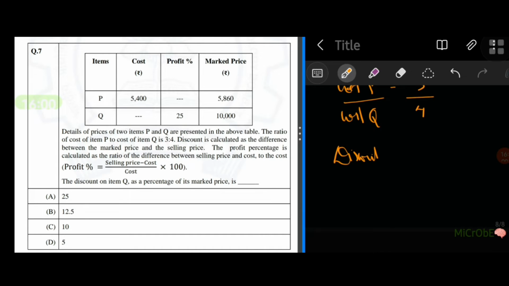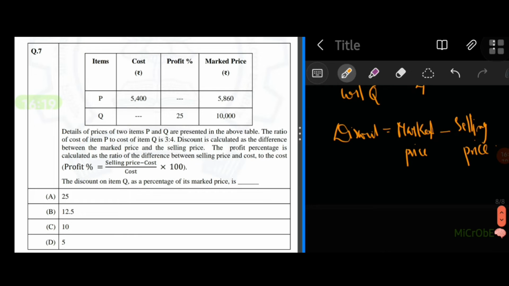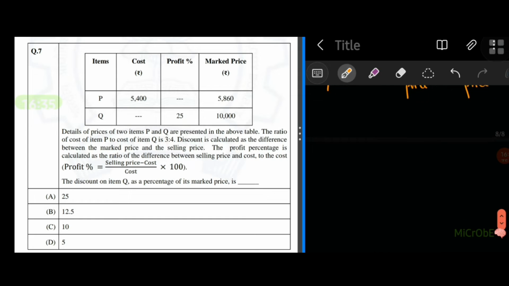So discount is marked price minus selling price. Okay, the difference between marked price and the selling price. So, sorry, marked price minus selling price, this is the correct form. The selling price will always be less than the marked price, then only we will get a discount, right? Okay, so that's the equation there.